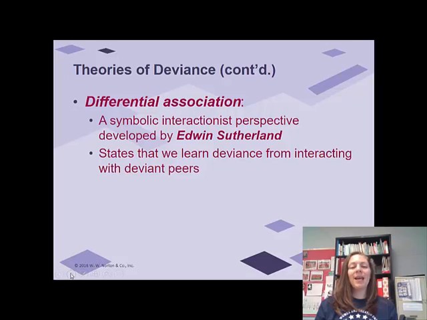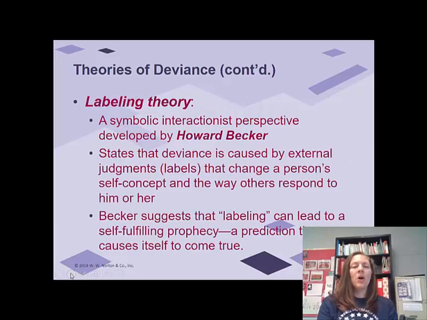The differential association theory says that we learn deviance from interacting with our deviant peers. In health class, I know they talk to you guys about show me your 5 closest friends and I'll show you your future, meaning that if you're hanging out with people who are deviant, breaking laws, then you are more likely, okay, which does have some very real consequences. All right, we also have a labeling theory under interactionalists, and this states that deviance is caused by external judgments that change a person's self-concept. This feels very much like the looking glass self.